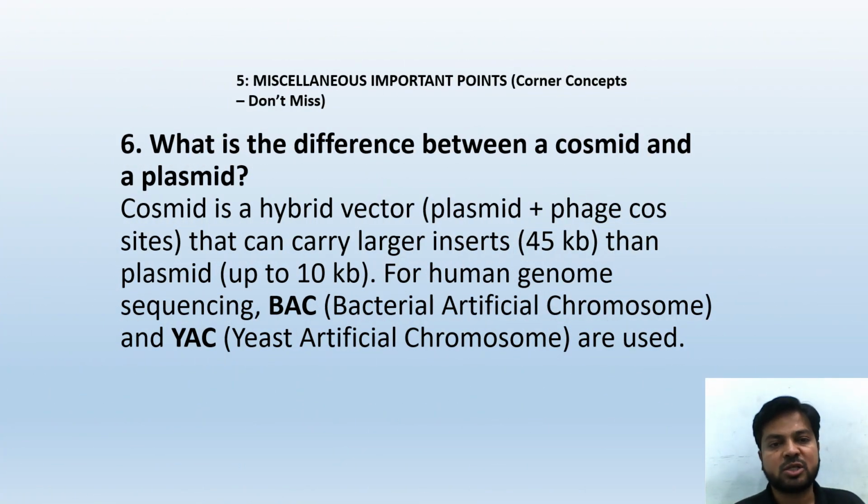What is the difference between a cosmid and a plasmid? A cosmid is a hybrid vector, plasmid plus phage cos sites, that can carry large inserts, 45 kilobases in length, of base pairs than the plasmids.